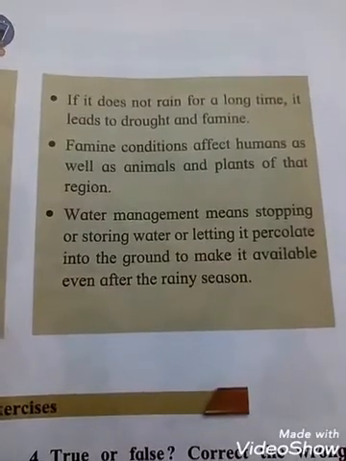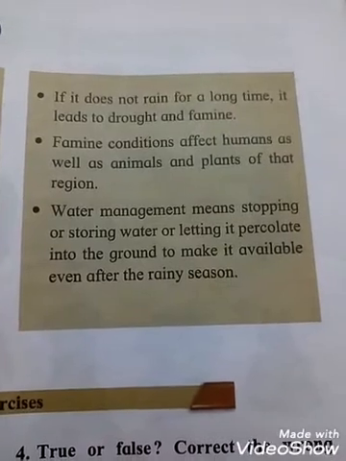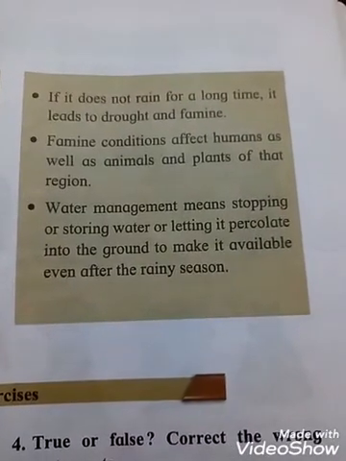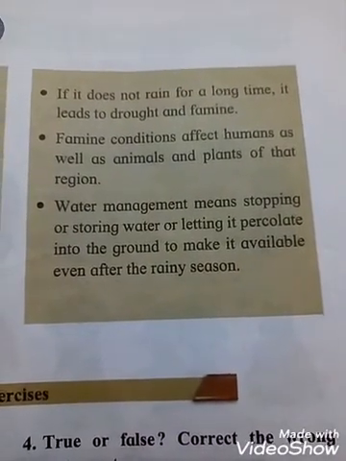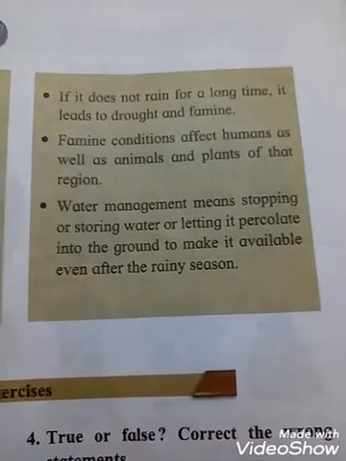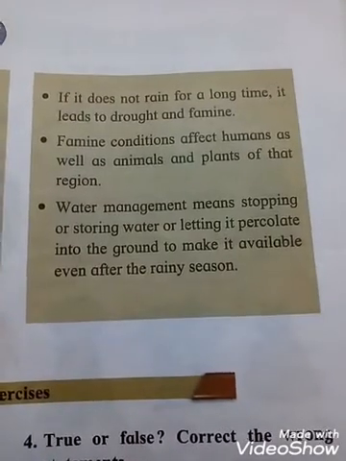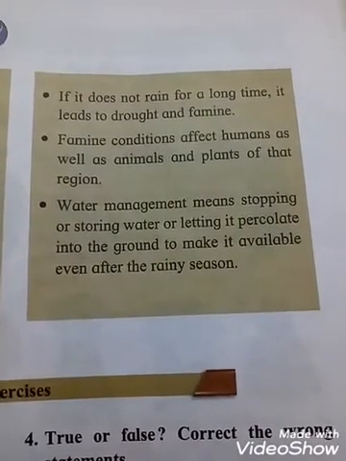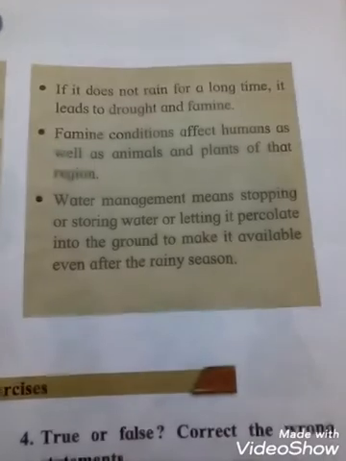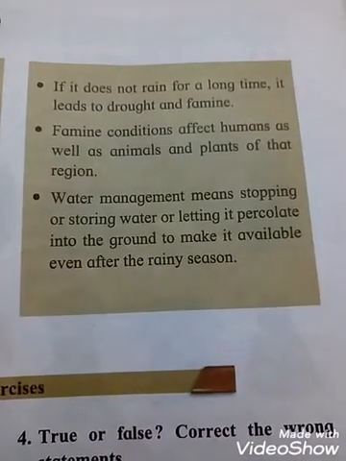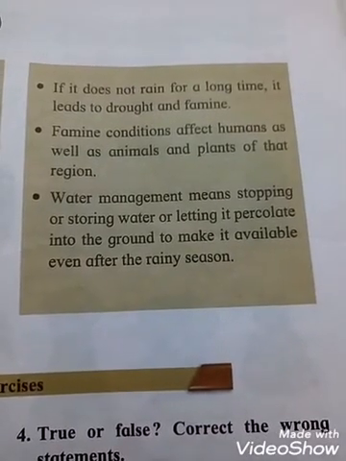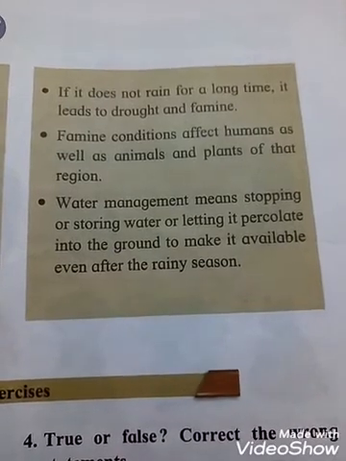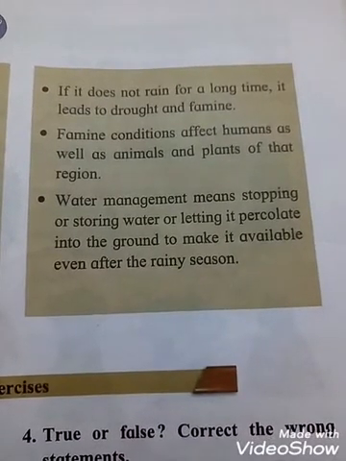If it does not rain for a long time, it leads to drought and famine. See students, there is no rainfall, then what happens? It leads to drought and famine. Next, famine conditions affect humans as well as animals and plants of that region. So it will affect human beings, animals and plants.